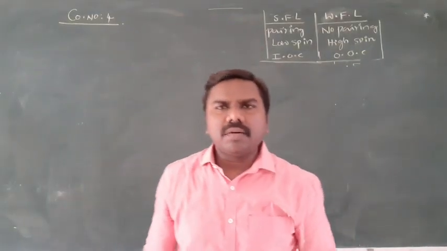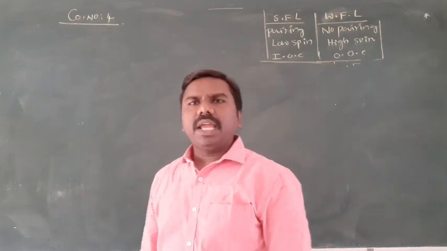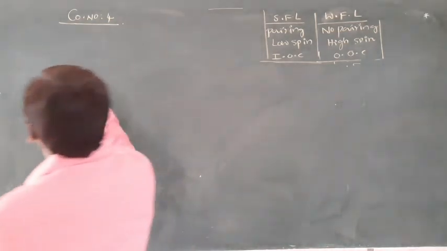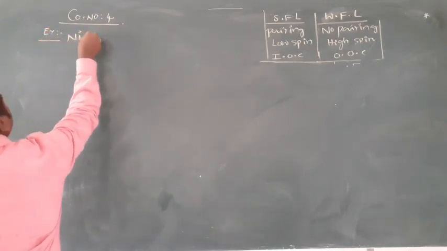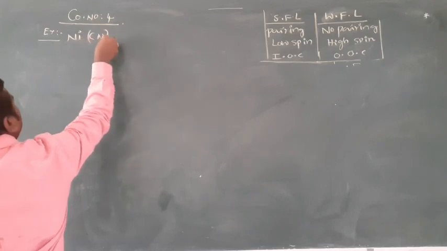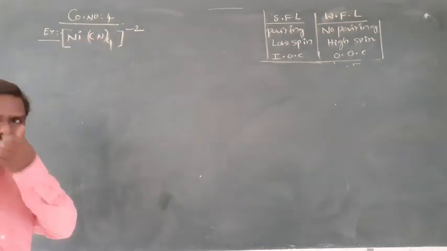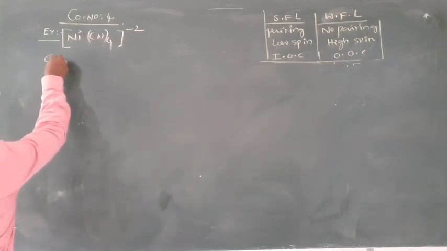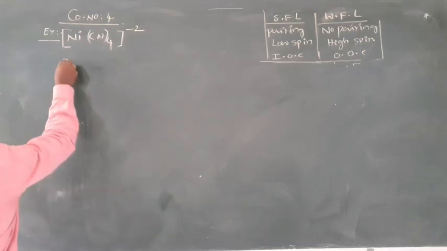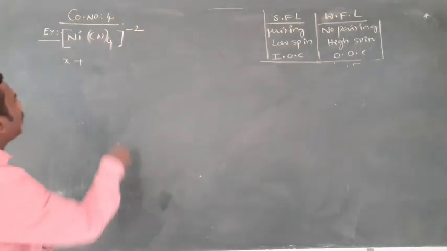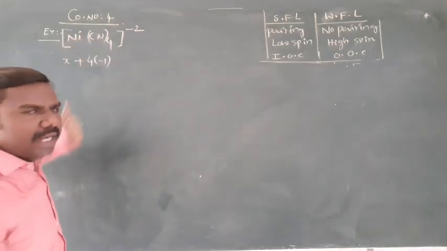Okay students, now I have taken coordination number 4, weak field ligand. I will take a strong field ligand. Example, Ni(CN)4 2 minus. Central atom is nickel. Before going to that, the oxidation state of nickel we don't know. 4 into minus 1, cyanide, CN minus 1, unidentate ligand.